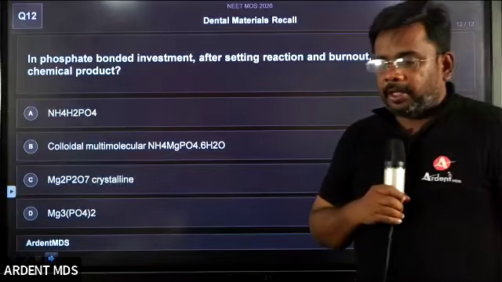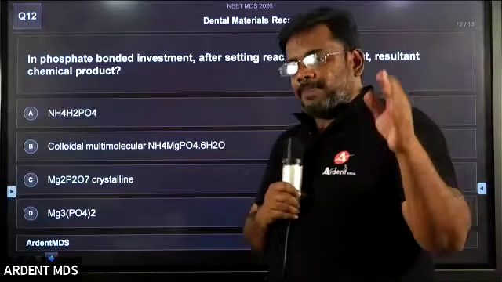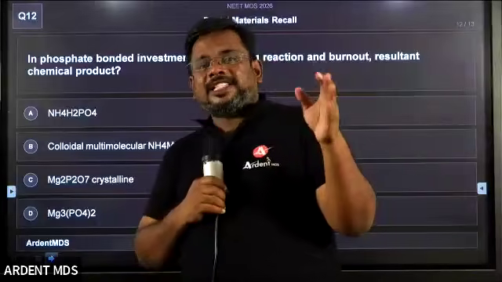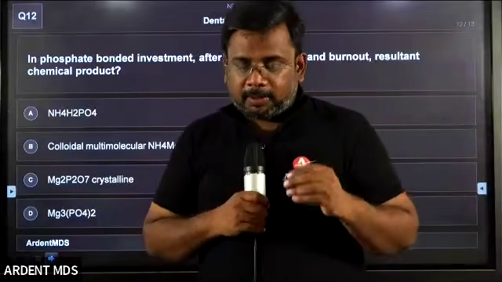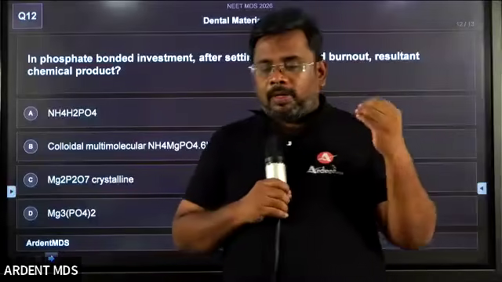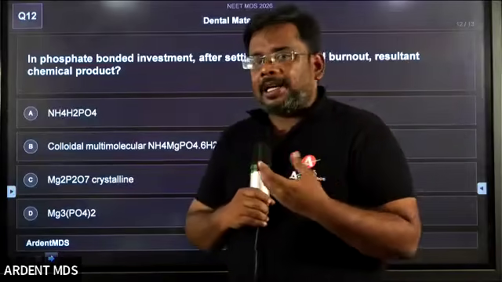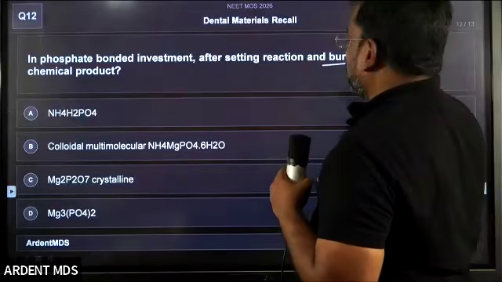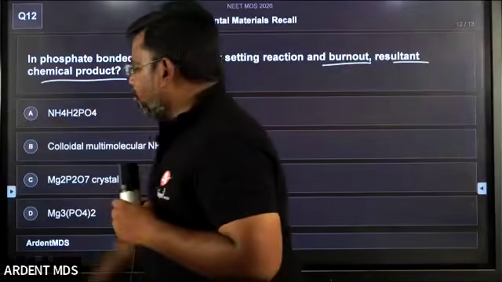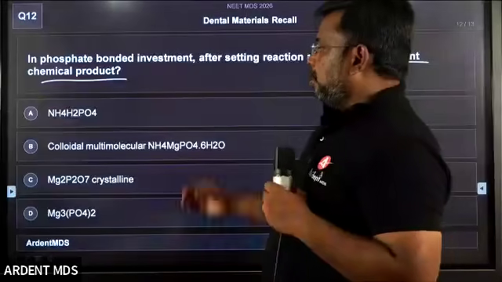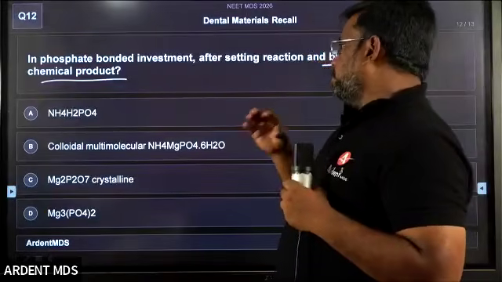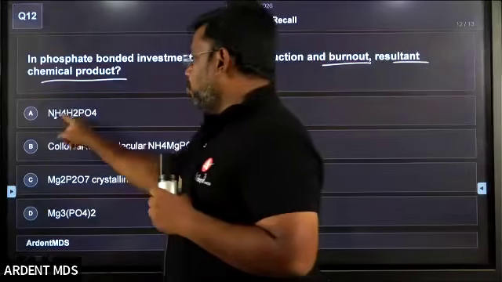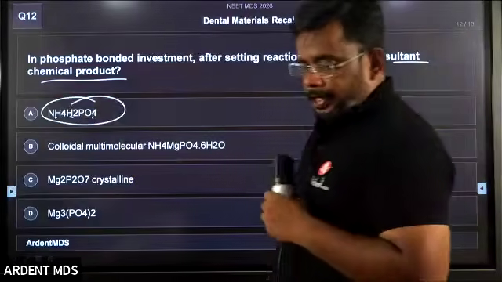Phosphate bonded investment. There are three types of investment: gypsum bonded, phosphate bonded, and silicate bonded. Phosphate bonded investment is used for base metal alloys like cobalt chromium alloys. After the setting reaction, on burnout, the resultant chemical product is called monoammonium phosphate. So this is the answer.